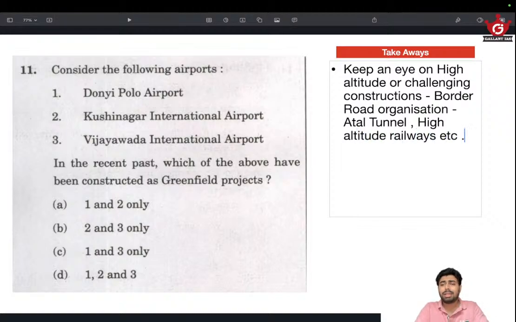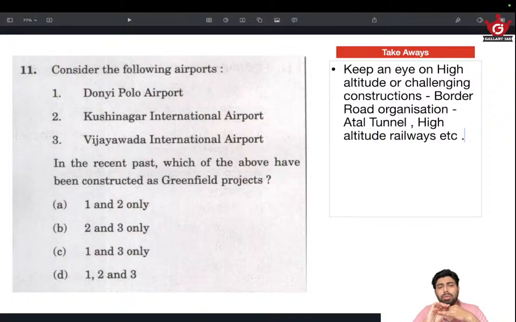Okay, just keep an eye on them. And if questions about high altitude things are asked, mostly it will be about what it connects, for example, connecting Manali to Leh, something of that sort, and that it provides all-weather connectivity, things like that. So just have an idea about that, and the connection is needed.